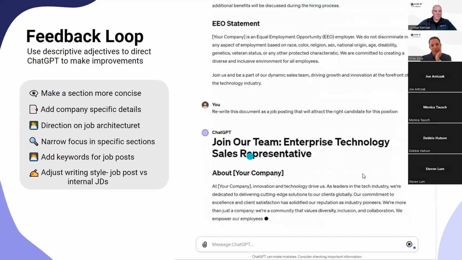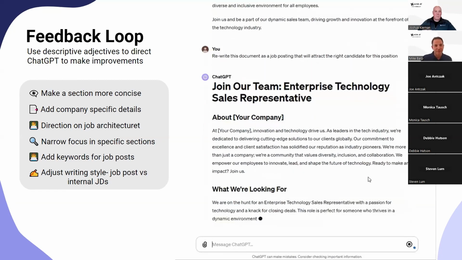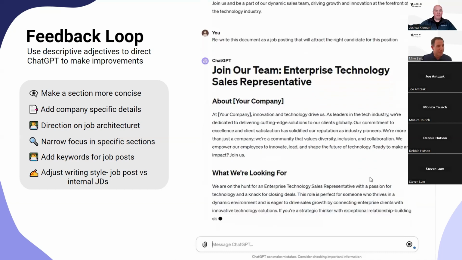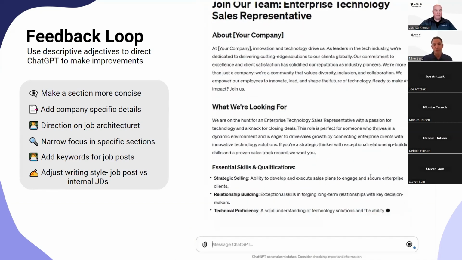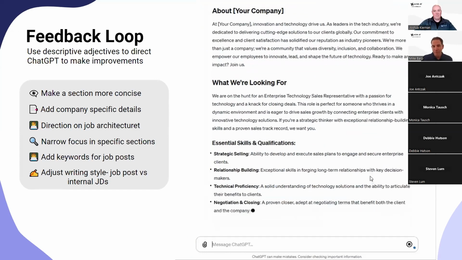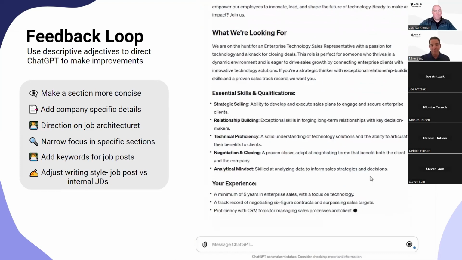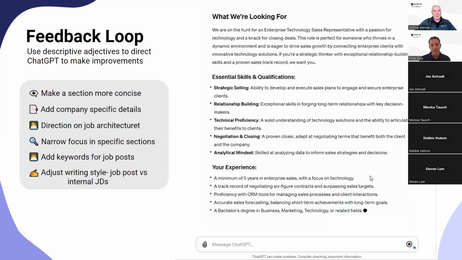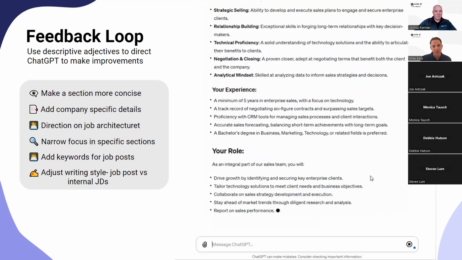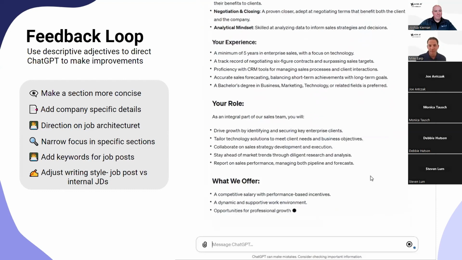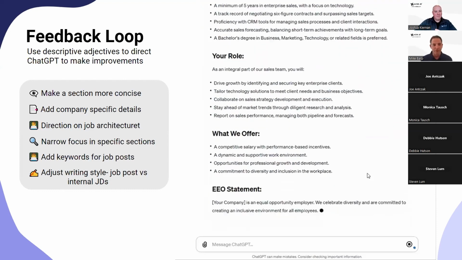One more call up before I go to the next slide. I think one of the stories I heard from a customer was we asked it to generate a list of skills for a specific job, or essential skills or essential functions, and it lists like 20 or 30. So it's a great brainstorming tool, but if you want to limit it, you can just say limit it to 5. But if you want a brainstorming tool, you don't limit it, and you'll get a full list, and you can bring that back to your team and talk about which best fit your role in your organization. So it can be overwhelming if you don't limit it, but that could be a good thing in certain circumstances.